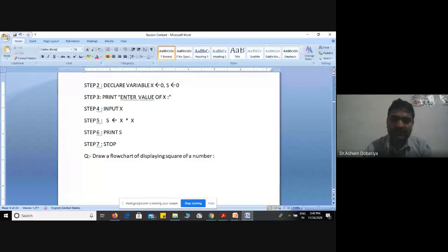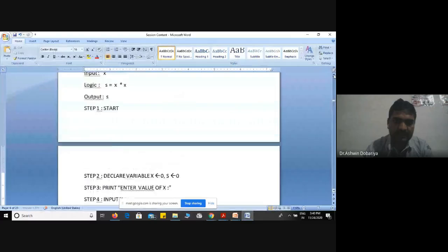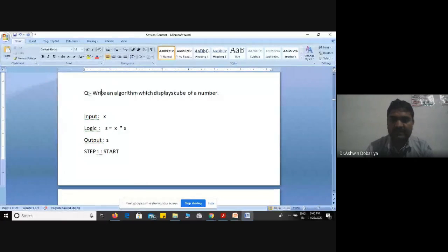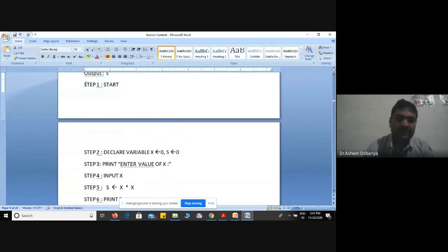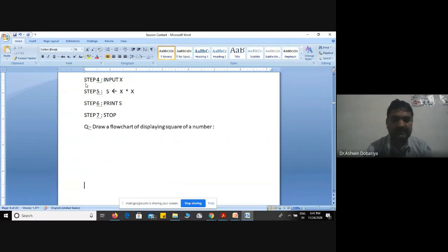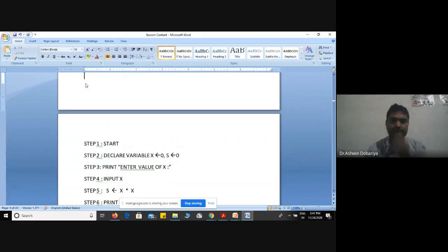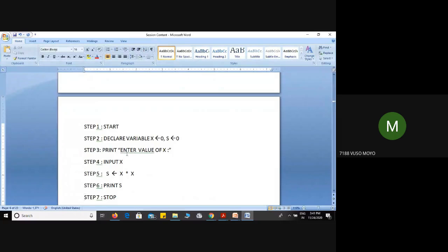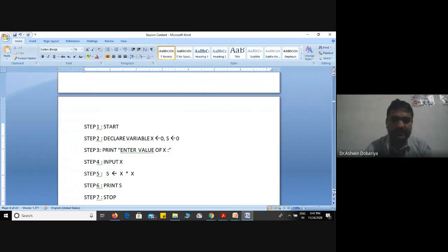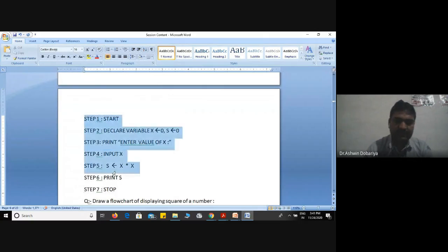Actually, this definition we already wrote in case of the algorithm, right? Here, write an algorithm which displays square. Here it was cube, but we display square. Now, who will tell me how we can draw this flow chart? The algorithm we already wrote over here, right? Definition. All of you clear about this definition? Yes, sir. What we have to do, right? Draw a flow chart. Algorithm we have already written. So displaying a square of a number.